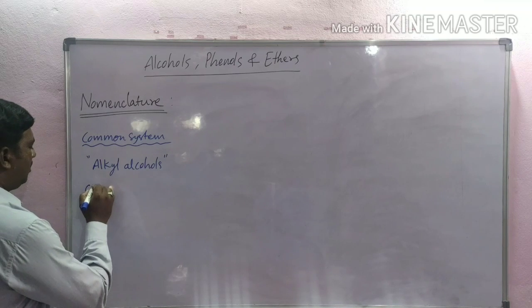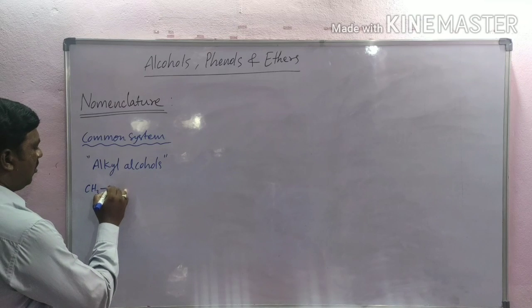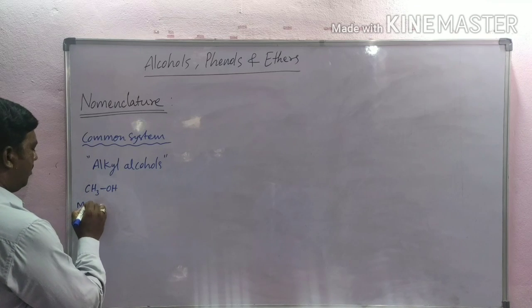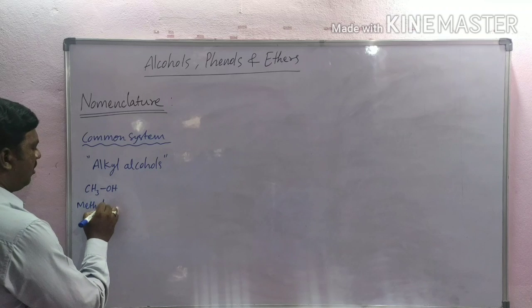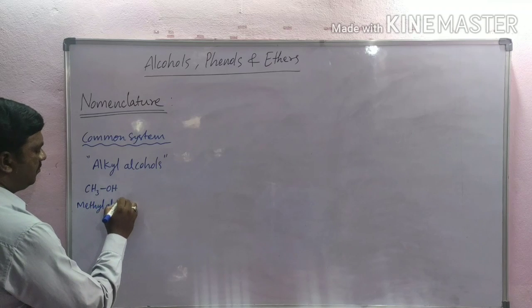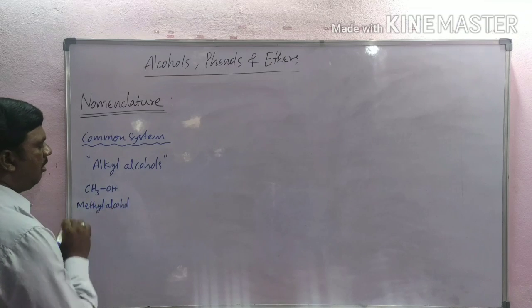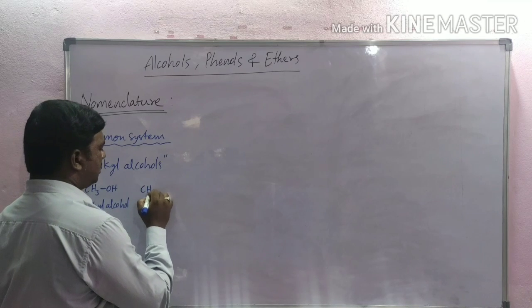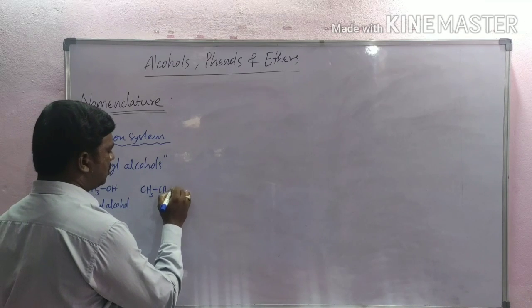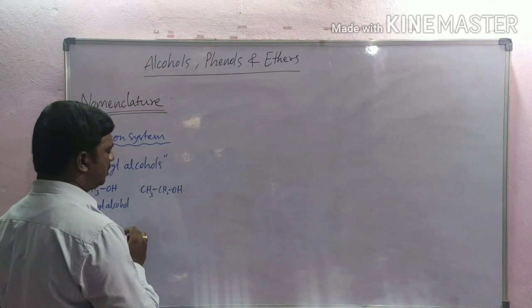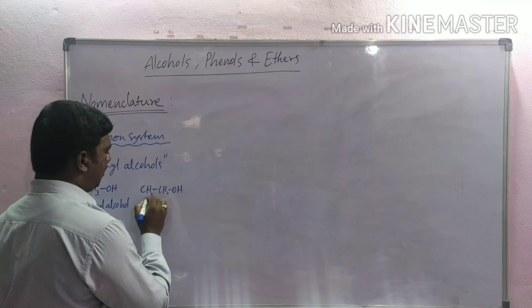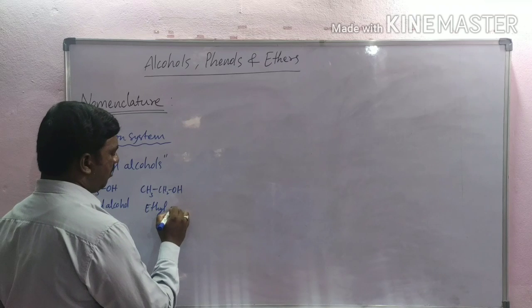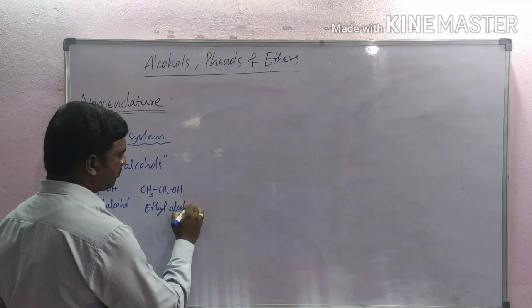For example, here CH3OH. This is methyl alcohol. Methyl alcohol. One more example, CH3CH2OH. It is ethyl alcohol.